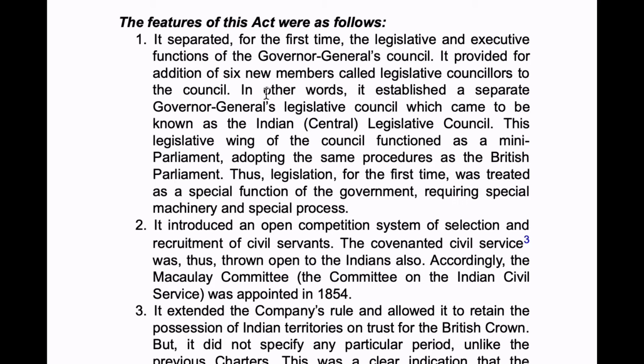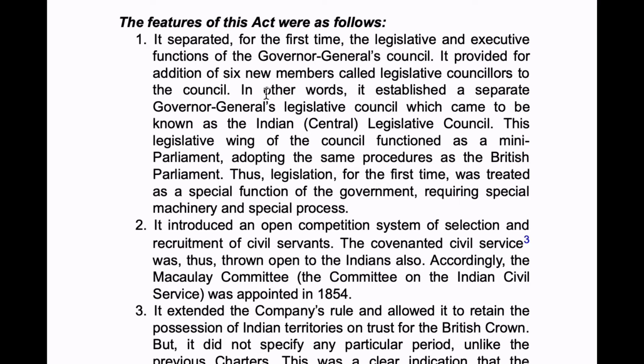In other words, it established a separate Governor General's Legislative Council, which came to be known as the Indian Legislative Council. This legislative wing of the council functioned as a mini parliament, adopting the same procedures as the British Parliament. Thus, legislation for the first time was treated as a special function of the government, requiring special machinery and special processes.